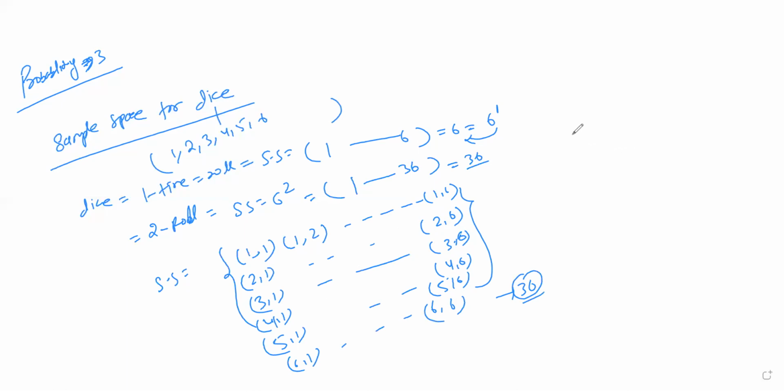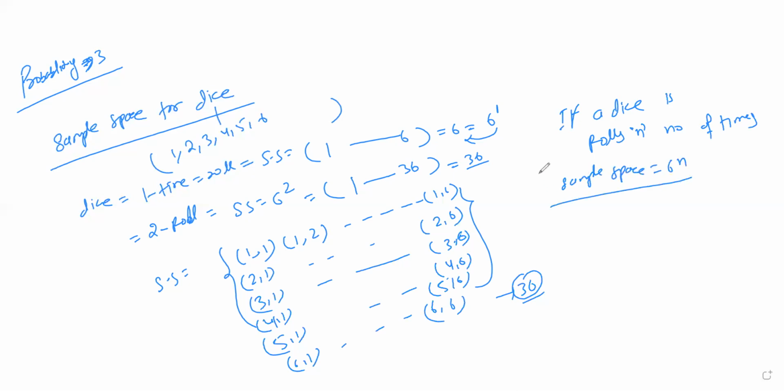So we can say that the general formula, if a dice is rolled n number of times, then the sample space will be equal to 6 to power n, where n is the number of times you are throwing it. तो यहाँ पे किस टाइप का क्वेश्चन पूछ सकते हैं?